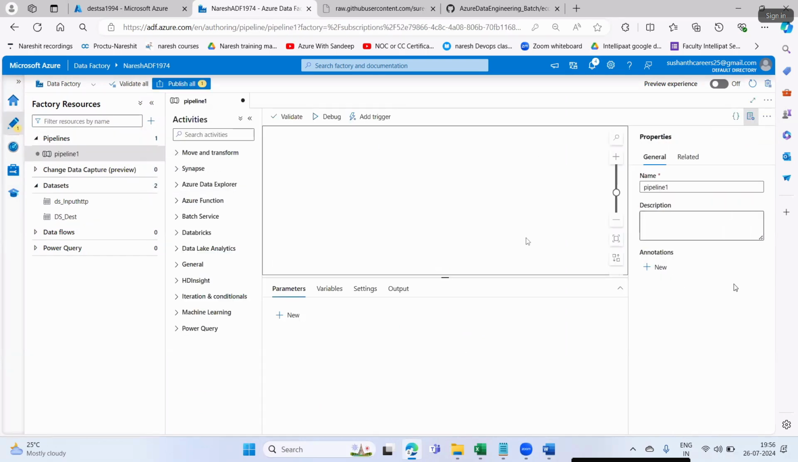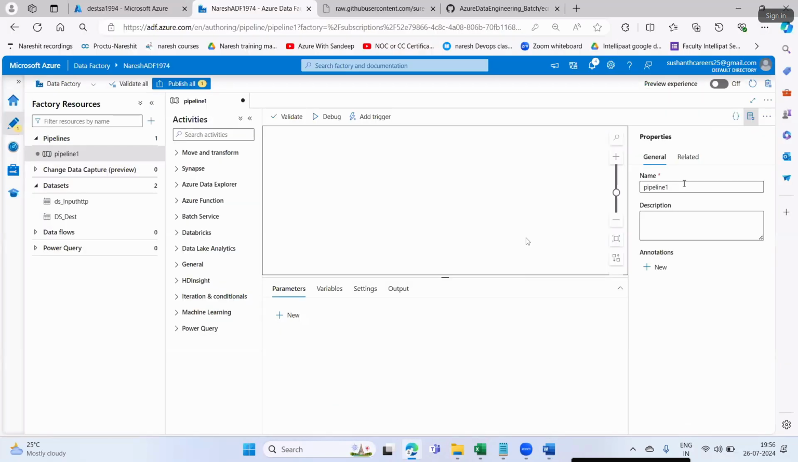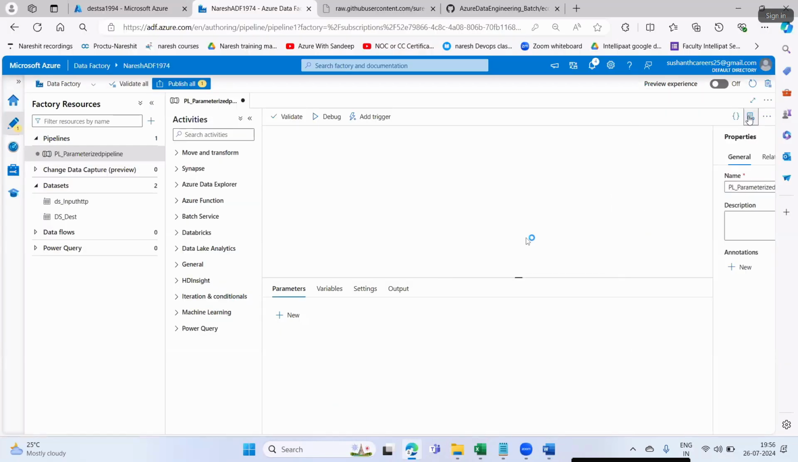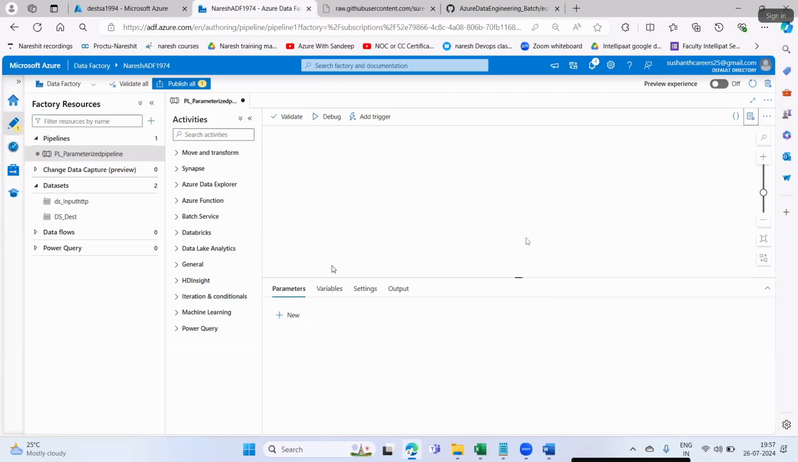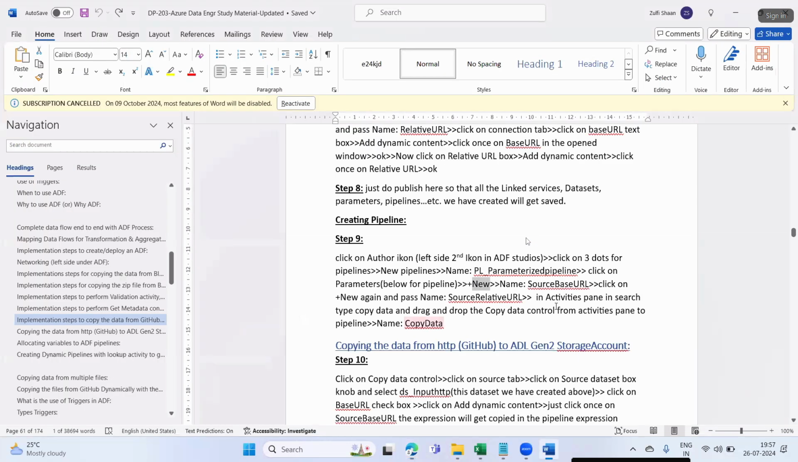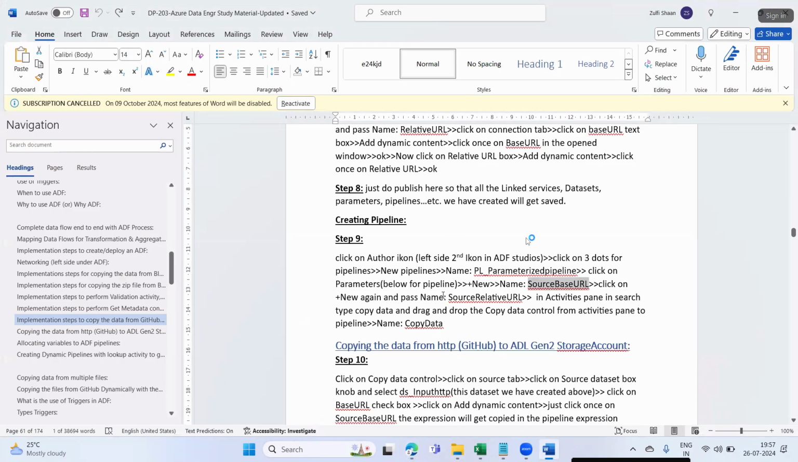I'll come here and say new pipeline. Click on the three dots, new pipeline, and give the name as parameterized pipeline. Then click on parameters, plus new. I'm giving two parameters here: source base URL and source relative URL.